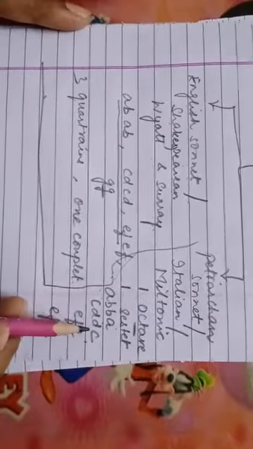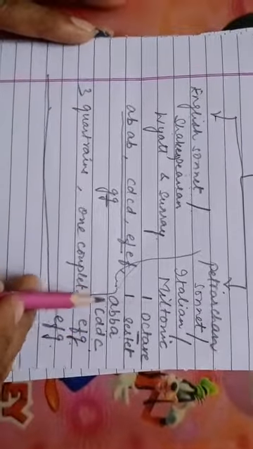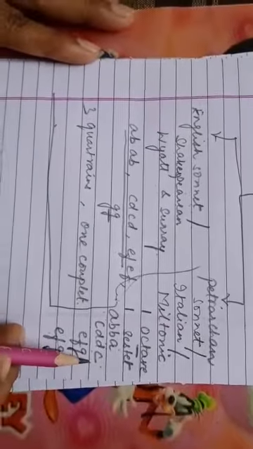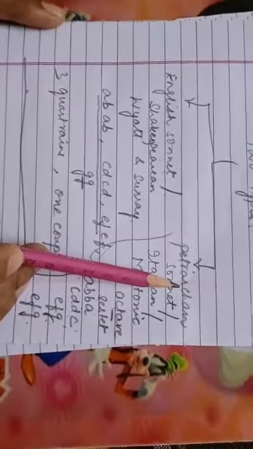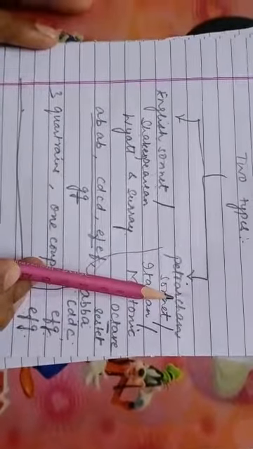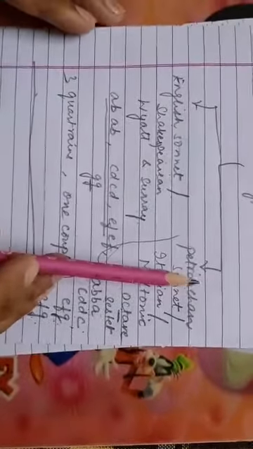So ABBA, CDDC, these are the group of 8 lines, that is octave, and there is one sestet EFG, EFG, a group of 6 lines. So you will have to remember these 2 types. Petrarch was the first Italian poet who used this different form of sonnet. So these 2 types of sonnets you will have to remember, and to know about poetry you must know sonnet in this manner. Thank you.